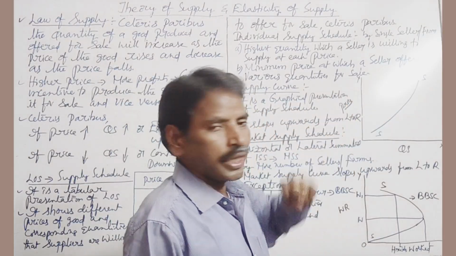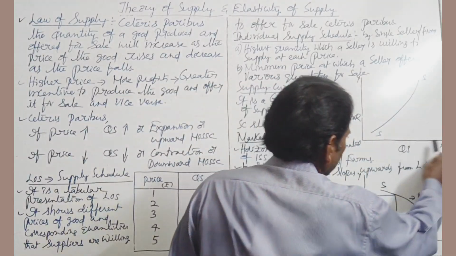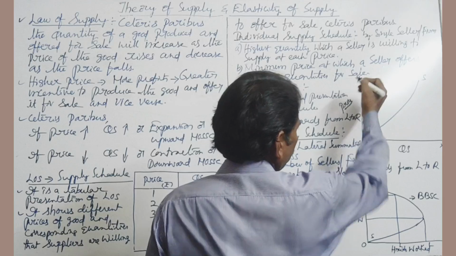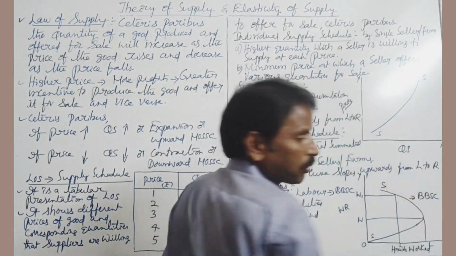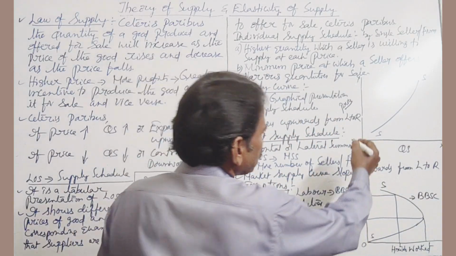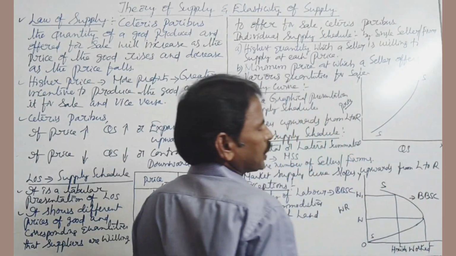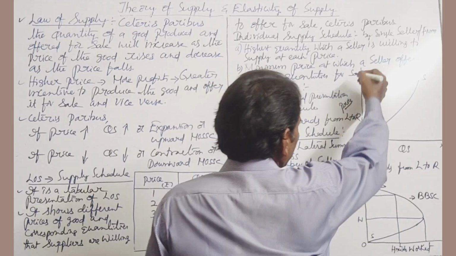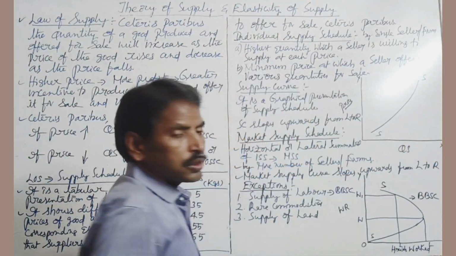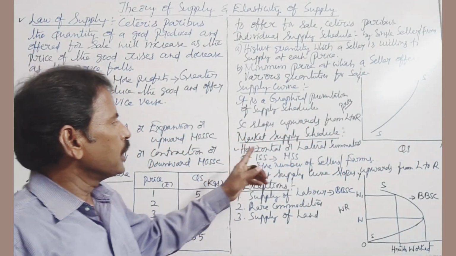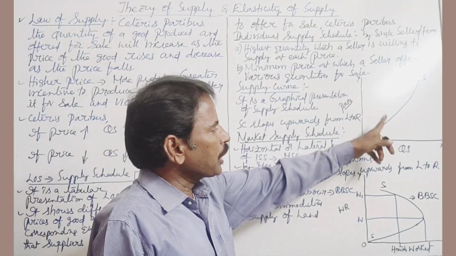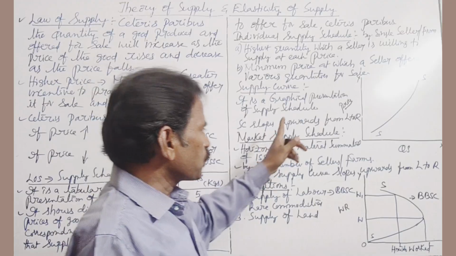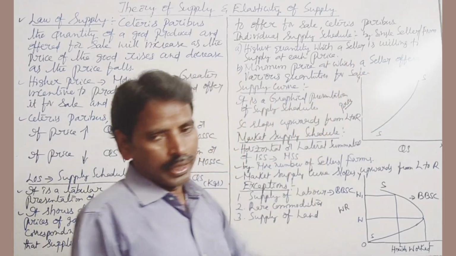If we observe this diagram, draw an L shape, mark YOX. Price is measured on the y-axis, quantity supply is measured on the x-axis. If the price increases, quantity supply also increases. If the price decreases, quantity supply also decreases. Therefore, there is a positive or direct relationship between price and quantity supply. The supply curve slopes upwards from left to right.